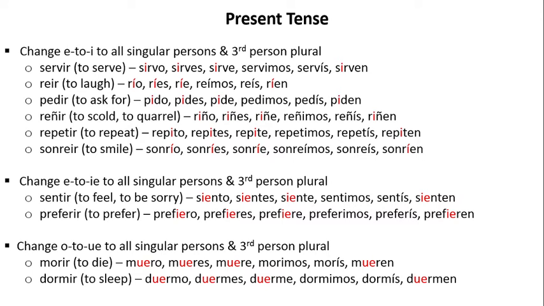Next we have a change O to UE in all singular persons and the third person plural. Morir, to die: muero, mueres, muere, morimos, morís, mueren. Dormir, to sleep: duermo, duermes, duerme, dormimos, dormís, duermen.